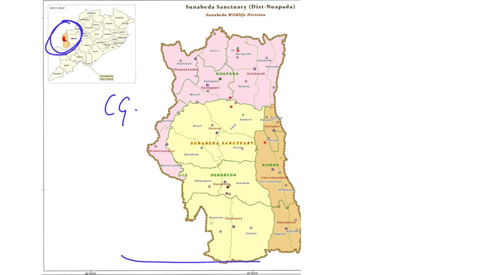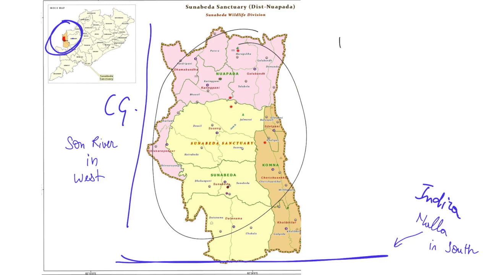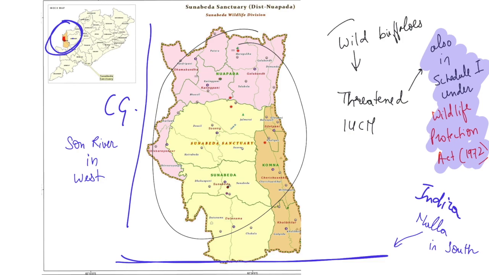And now, to the south of Suna Beda, Indra Nala, which is an important stream in this region, lies, and on the west side, the Son River lies. Friends, one more important thing, Suna Beda is an important place for the wild buffalo. Now, these wild buffaloes have been given the status of threatened on the IUCN Red List, and Chhattisgarh is very much concerned for these wild buffaloes, and even a plan for translocation of wild buffaloes from Assam is also being explored, and these wild buffaloes are found in the Suna Beda sanctuary.